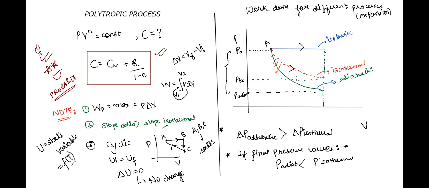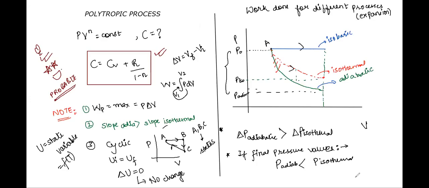Because of that, since delta U is 0, we also say one more thing, that I'll just write down here. In what all cases can the delta U value be 0? This becomes very handy when you're solving numericals. I'll repeat, delta U value, that is, change in internal energy, can be 0 in two cases. Just now we saw one, when the process is cyclic.